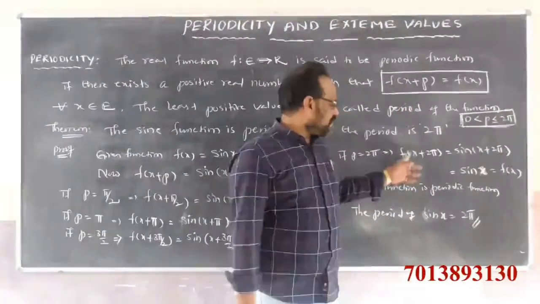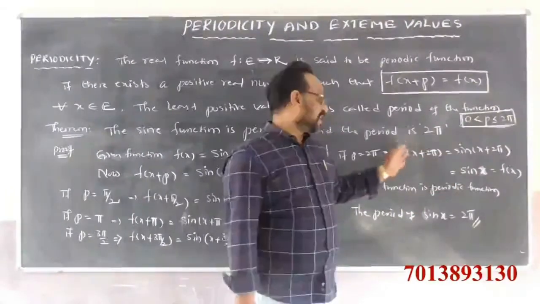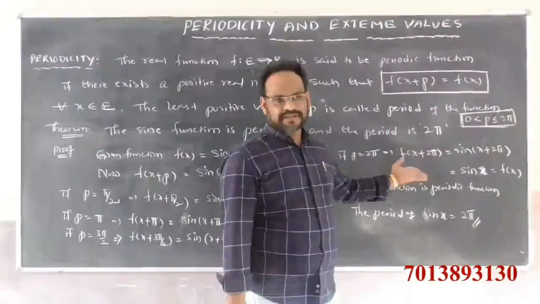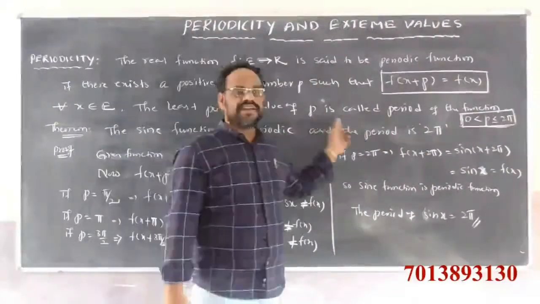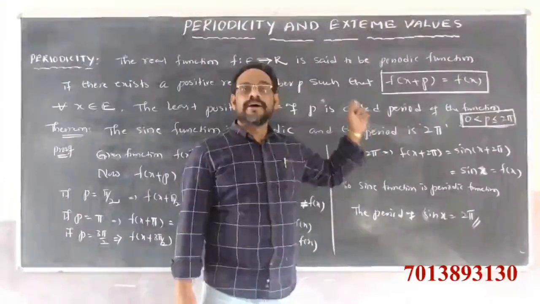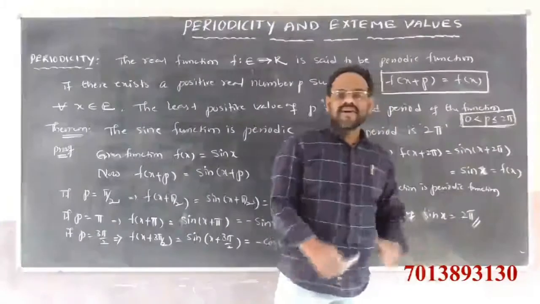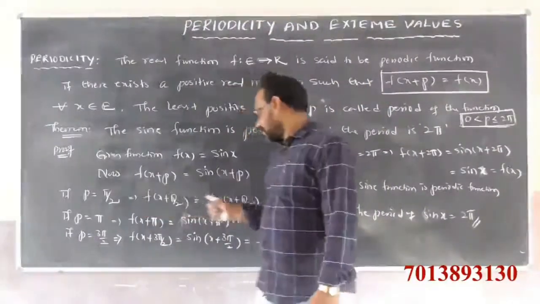Observe here, f of x plus 6 pi also we get sin x only, 8 pi also we get sin x only, 10 pi also, and 12 pi and 14 pi, same answer. But we want the least value of p. The least value of p is called the period of the function. The least value of p is 2 pi. Not pi by 2, not at all getting the same answer.